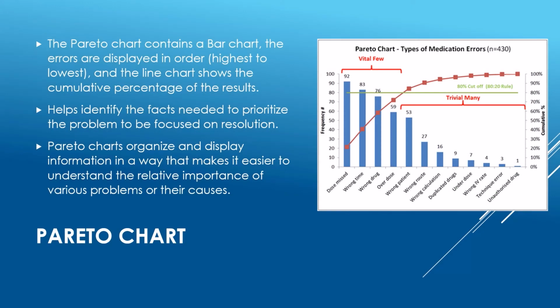The Pareto chart contains a bar chart. The errors are displayed in order, highest to lowest, and the line chart shows the cumulative percentage of the results. Helps identify the facts needed to prioritize the problem to be focused on for resolution. Pareto charts organize and display information in a way that makes it easier to understand the relative importance of various problems or their causes.